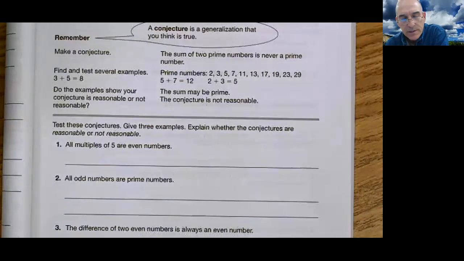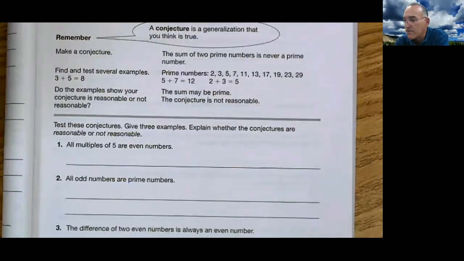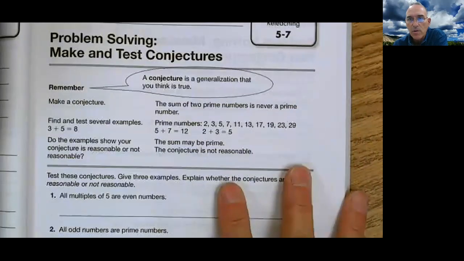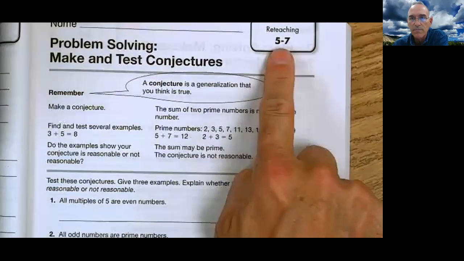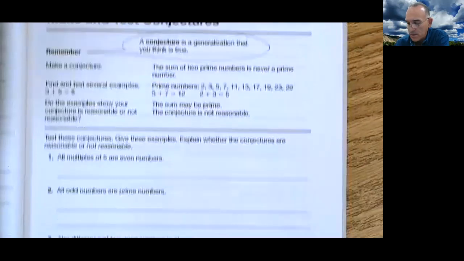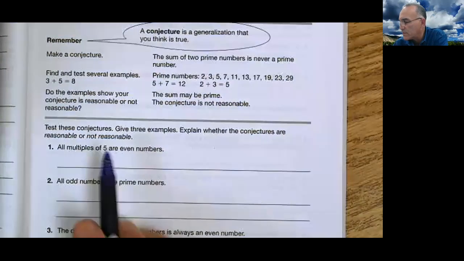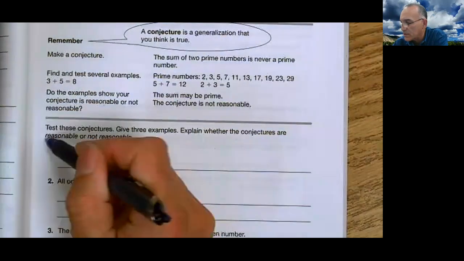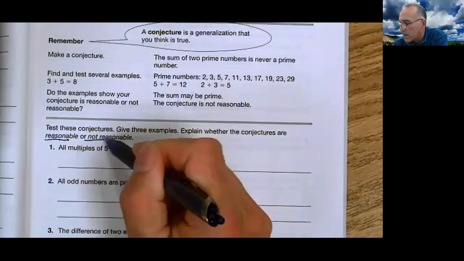Welcome back. We are in topic 5, lesson 7. I am looking at your R page, R 5-7. Notice they're using some different language here. Is your conjecture reasonable or not reasonable?